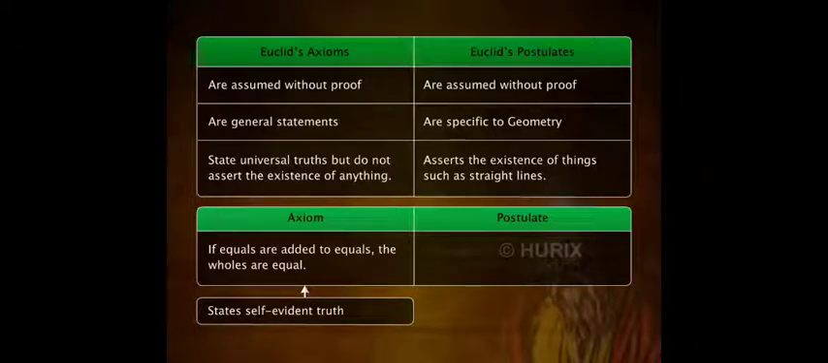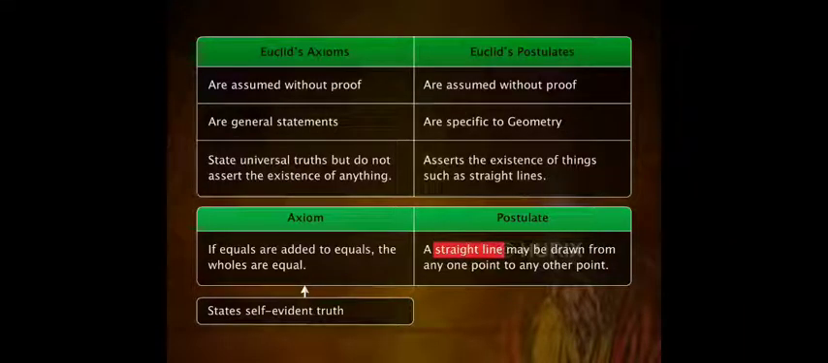Postulates, such as the first one, a straight line may be drawn from any one point to any other point, asserts the existence of a straight line. Let's explore more about Euclid's postulates.